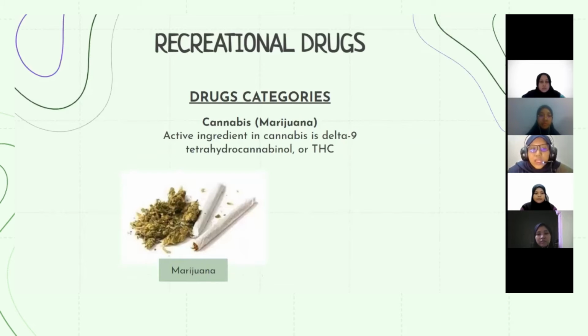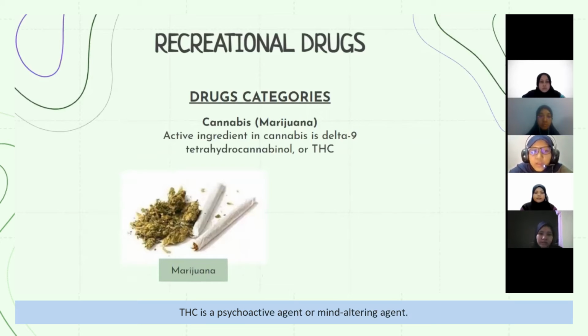And the last one is cannabis, or the other name is marijuana. It has an active ingredient which is delta-9-tetrahydrocannabinol, or THC, which is the psychoactive agent, also called a mind-altering agent.